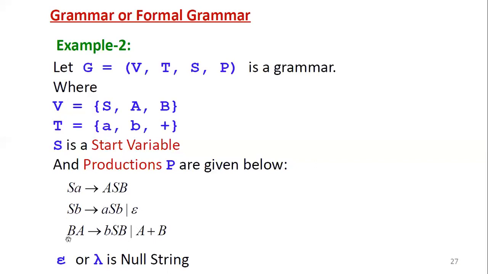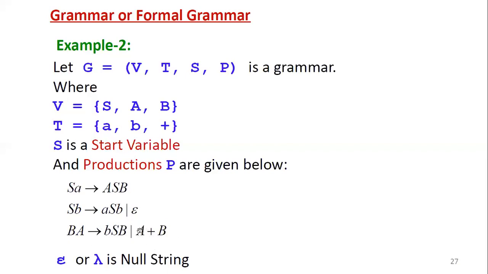Then the third production, PA. On the left hand side it has two variables, V union V only, no terminals in this case. So positive closure, because null is not included. It derives BSB, where small b is a terminal, and capital S and capital B are variables. So this is a combination of V union T. Here null is not there, or A plus B. So A plus B is a single production.